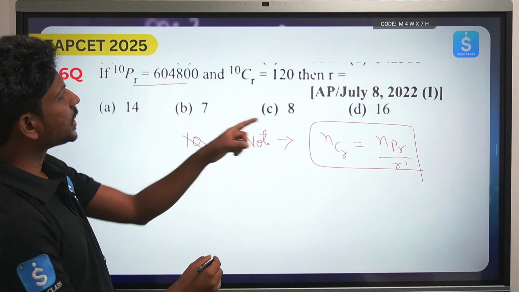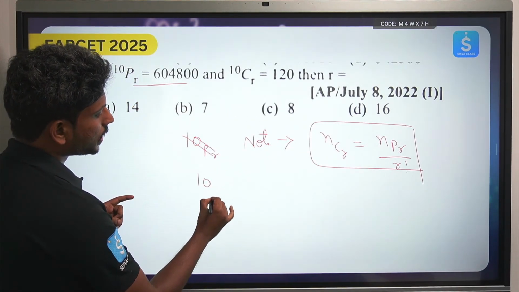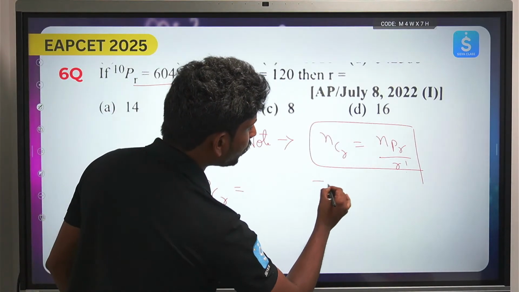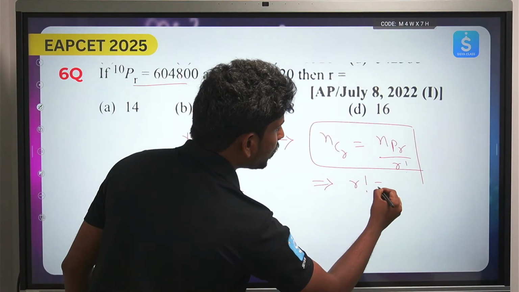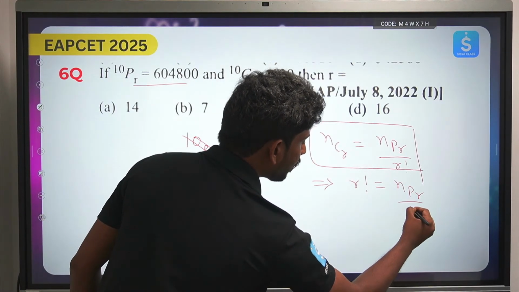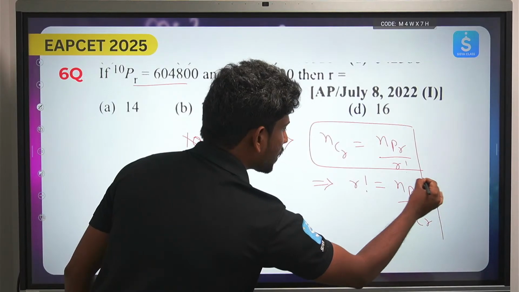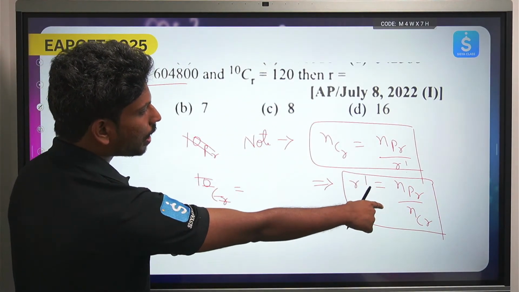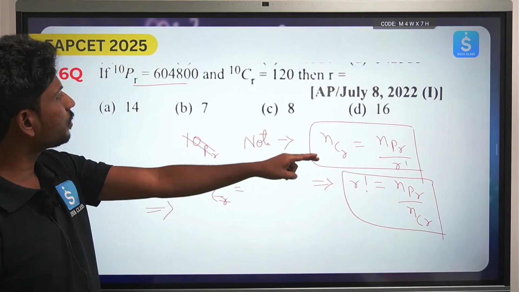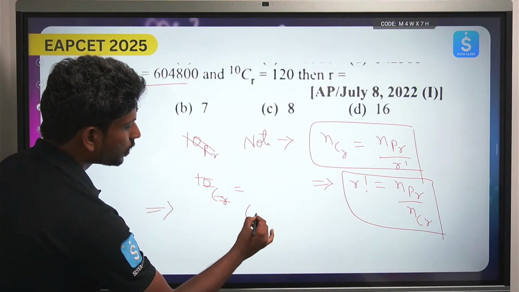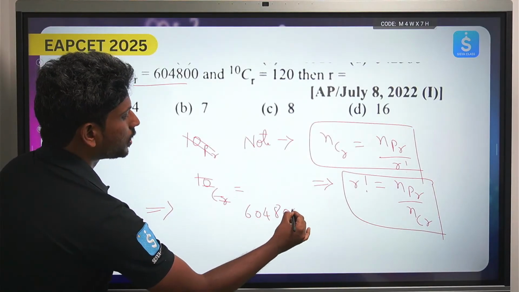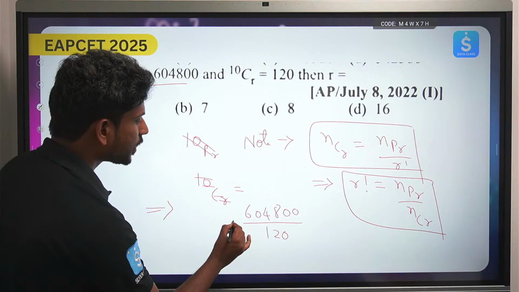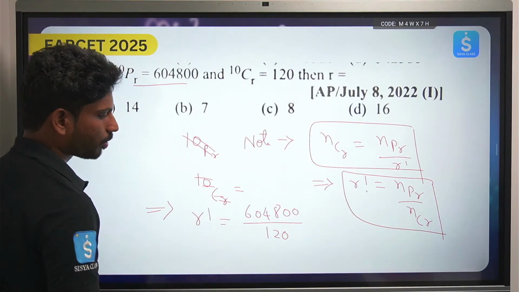So what is NCR? NCR is nothing but 10CR. Can I write from here R factorial is equal to NPR by NCR, from this relation, right? So this is the established relation. From here I can write NPR by NCR. What is NPR already? 604,800. What is NCR? That is 120, which is equal to R factorial.